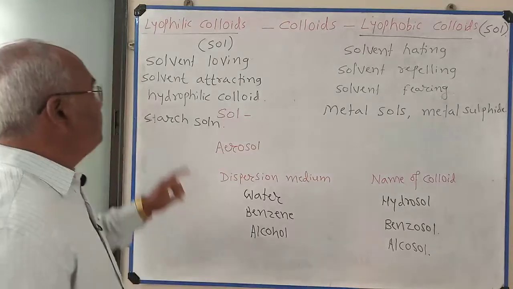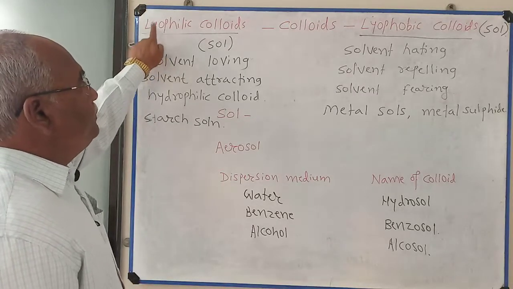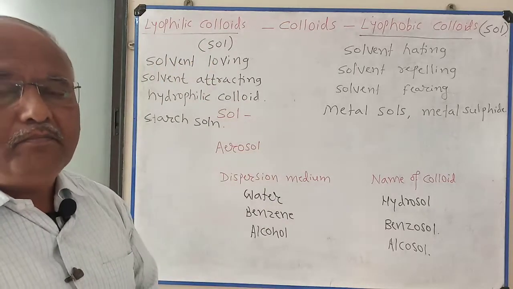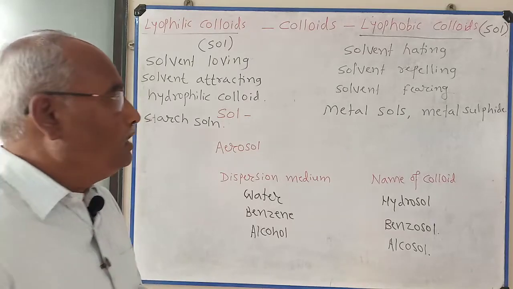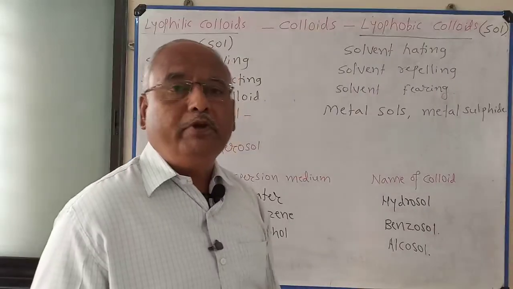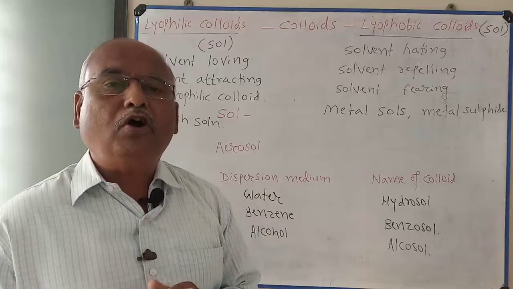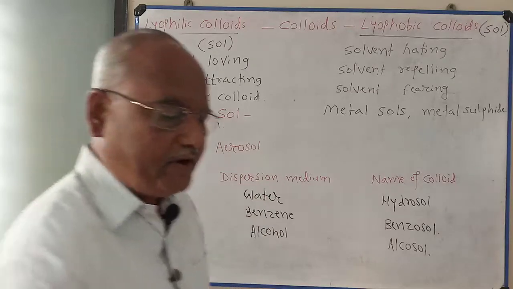Again, precipitation of lyophilic colloid can be easily done by adding small amount of electrolyte. For precipitation of lyophobic colloid, large amount of electrolyte is required.